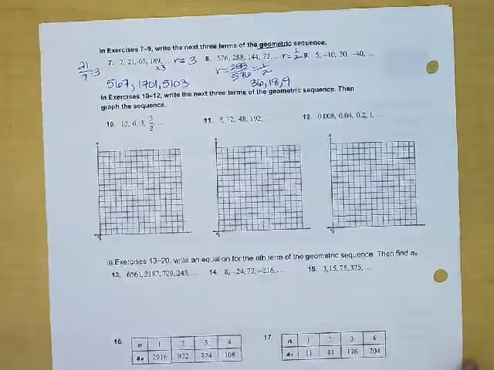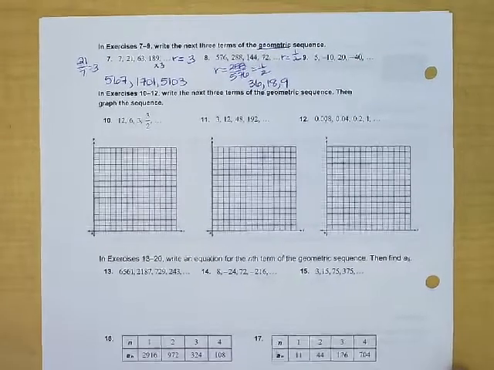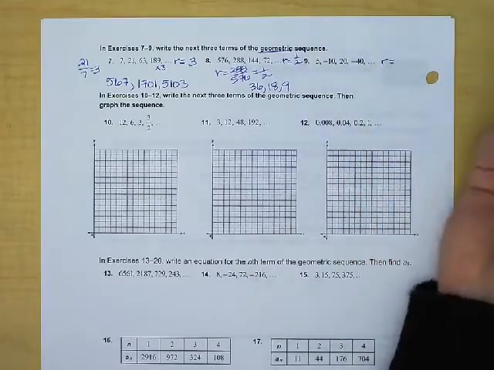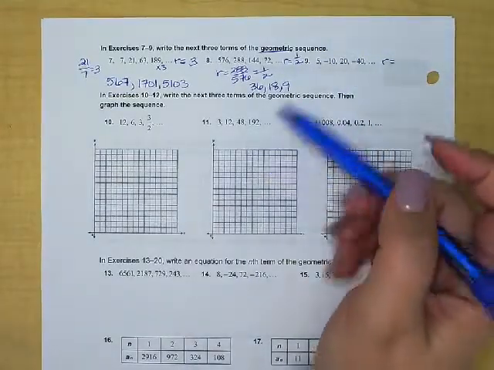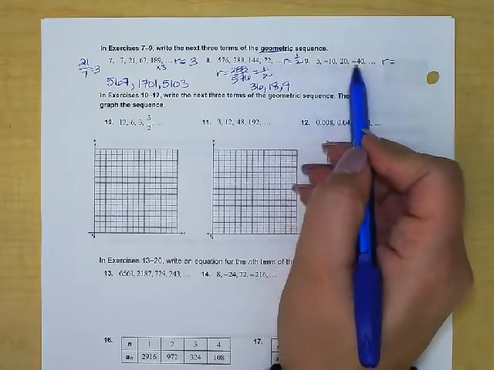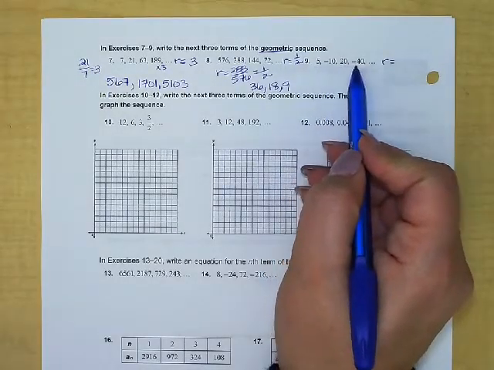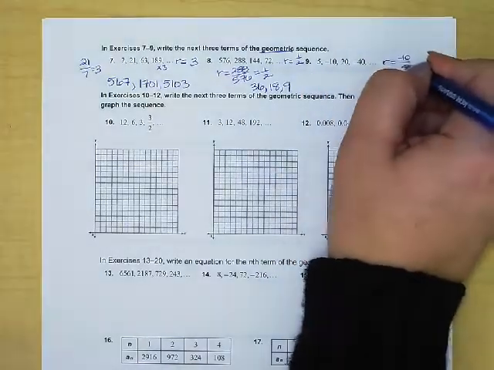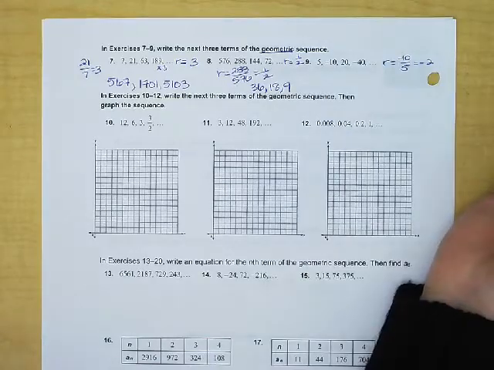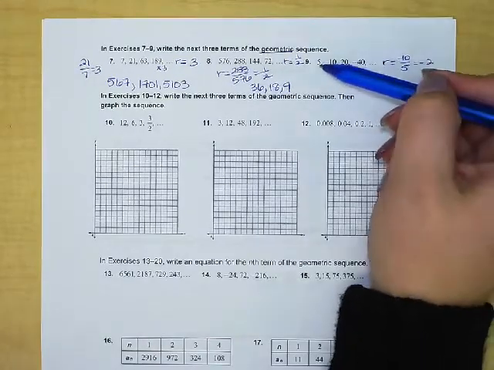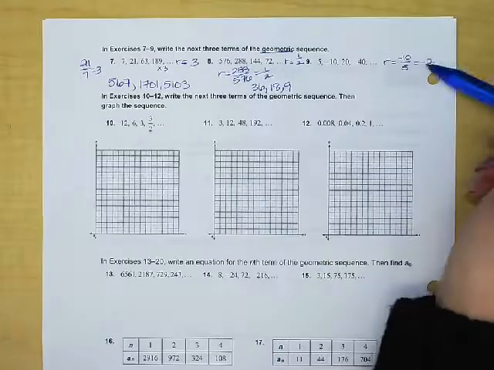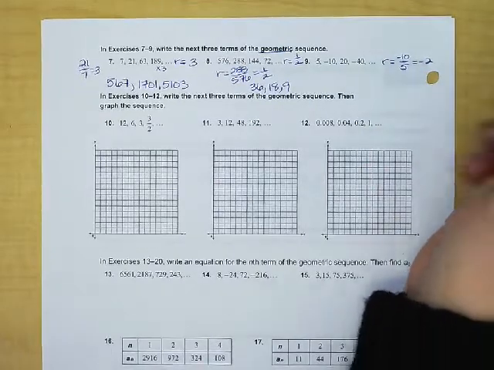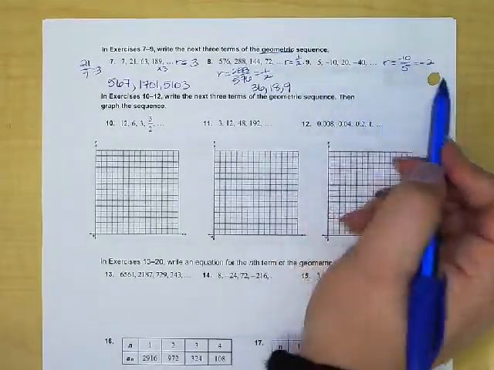And then let's take a look at number 9. I think this one's interesting and important to do because when you look at what r is here, or just what's even happening in this particular sequence, hopefully it jumps out at you that the signs are alternating. You've got a positive 5, a negative 10, a positive 20, and a negative 40. And the reason for that is when you find r, you find it's negative 10 over 5, which is a negative 2. That means that your r is negative. When you see a flip-flopping sign like this, that is a dead giveaway that you have a geometric sequence with a negative ratio. If you check it, you'll see that works.